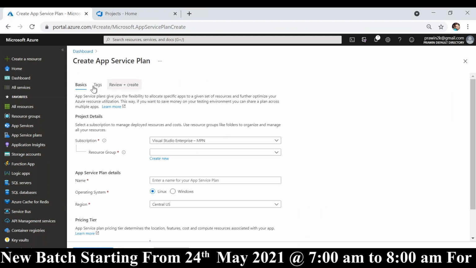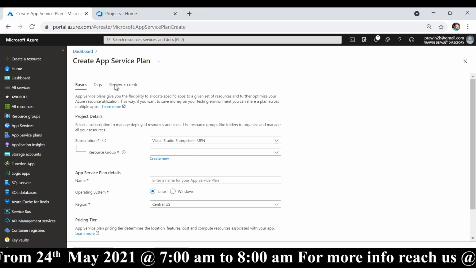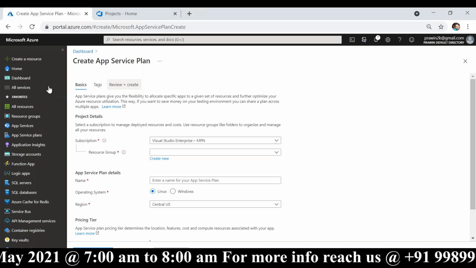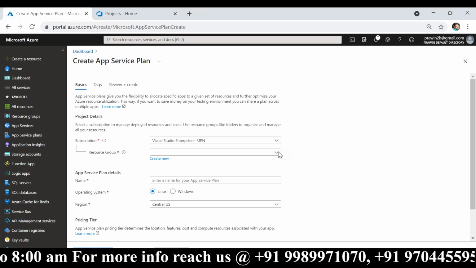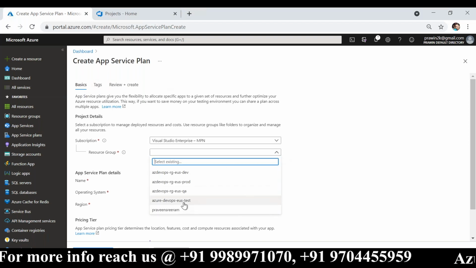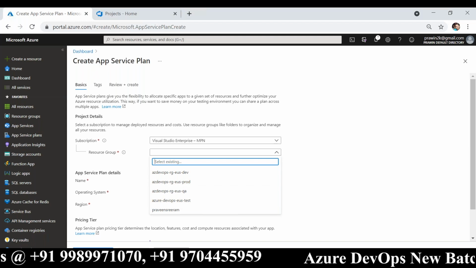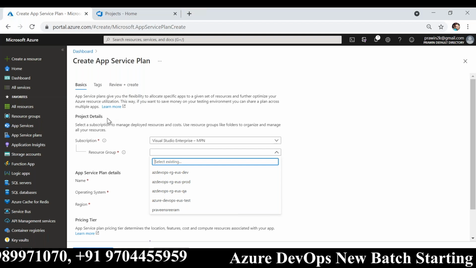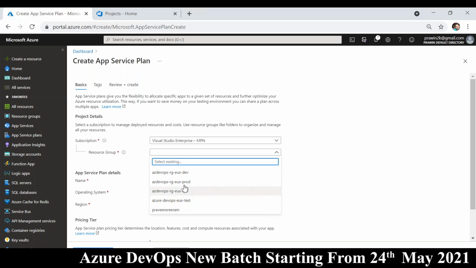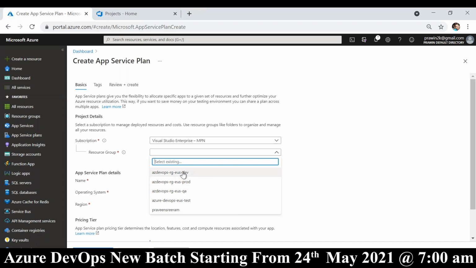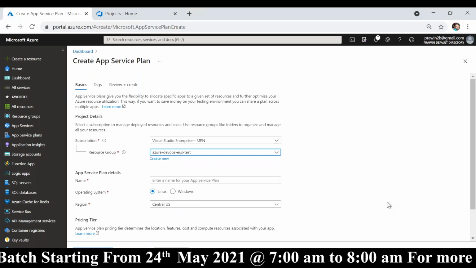So while creating any service, you will see multiple tabs like this. Depending on the service, these tabs would vary. But these three are mandatory for everyone: Basics, tags, review plus create. You will see this almost everywhere. So first, we are going to do it manually. I'm creating the services manually as an Azure administrator. So this resource group I will use for creating services manually, but I will show you how to automatically create all the services in these three environments. Okay, but first I will show you how to create them manually.